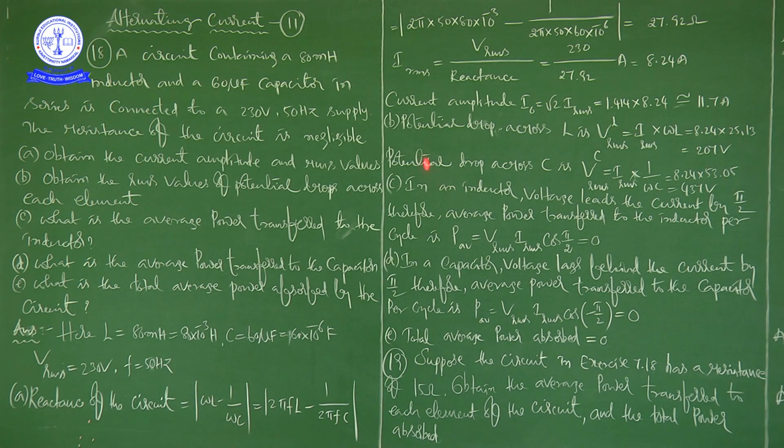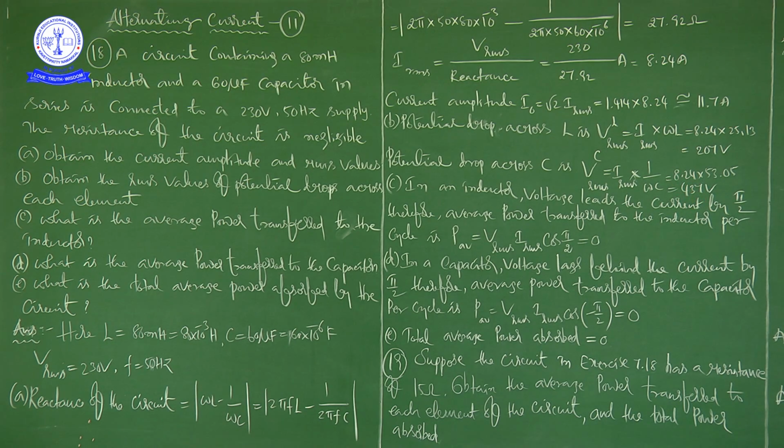That is what he is asking: obtain the RMS values of potential drop across each element. So we calculated the potential drop across the inductor and across the capacitor. Across the inductor, V is equal to I R formula, but here R means omega L, so I RMS into omega L, 8.24 into 25.13, equals 207 volt. Next, potential drop across C is V RMS equal to I RMS into 1 by omega C, 8.24 into 53.05, that is 437 volt.